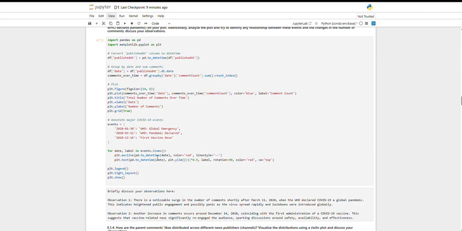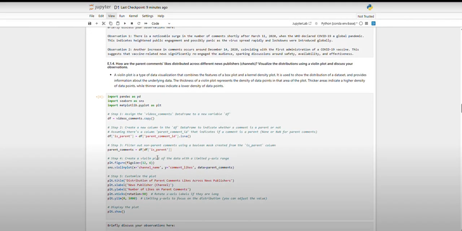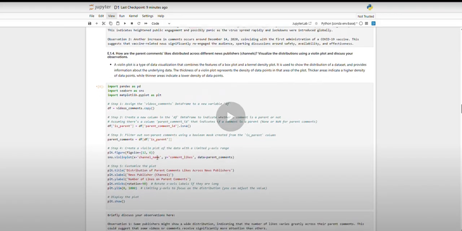Another increase in comments occurred on December 14, 2020. This was because of the first administration of the COVID-19 vaccine. This suggests that the vaccine related news significantly re-engaged the audience. So this re-engaged the audience a lot.